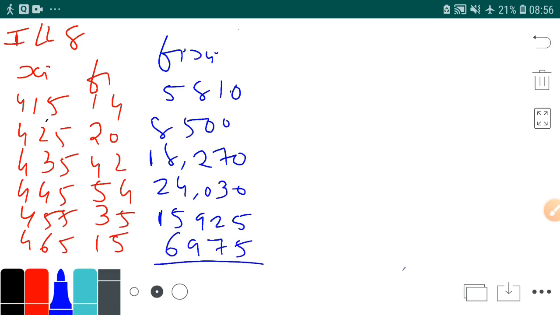Now add everything. 5810 plus 8500 plus 18270 plus 24030 plus 15925 plus 6975 is equal to 79510.